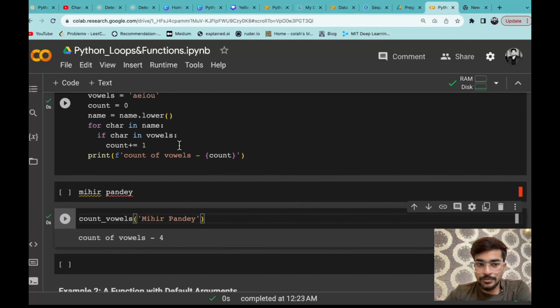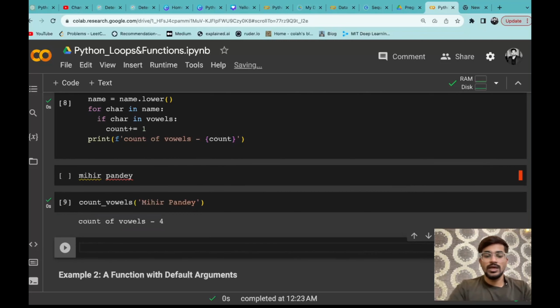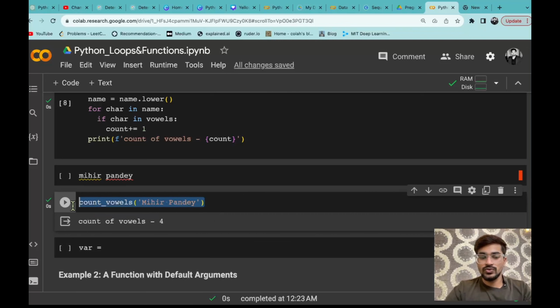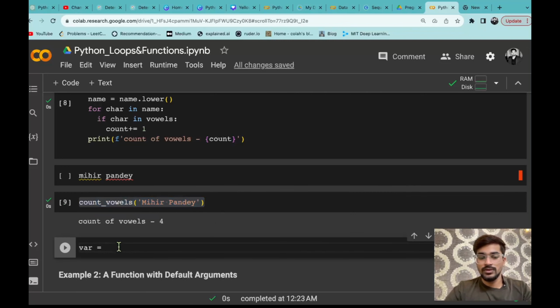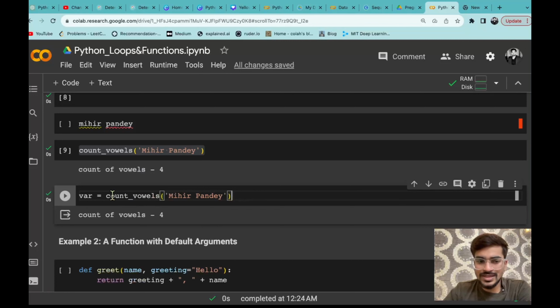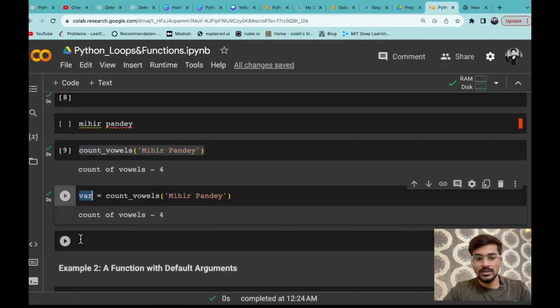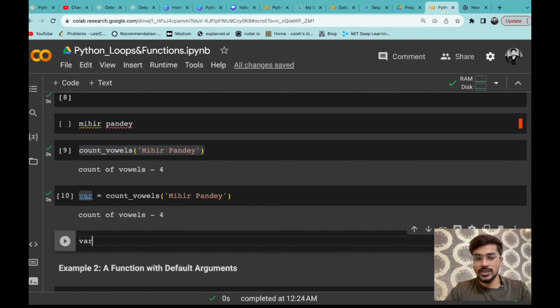Now you can see we used a print statement. Now if I want to store the result in a variable, let's say I am giving a variable name var, and I want to just store the result. So count of this, let's say it is returning anything. If I just run that, you can see it is just returning the same thing, count of 4. Now if you think the result has been stored in the variable var, so if I just print that, you can see it is printing nothing.